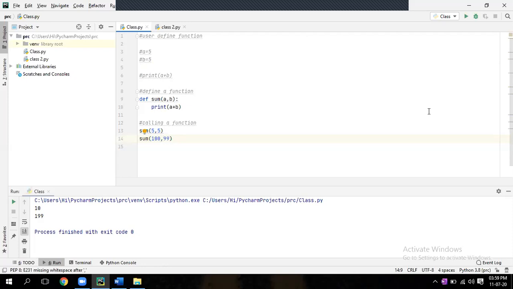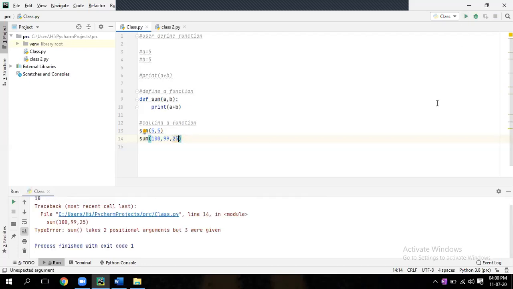Sir, for example, now here given 100 comma 99, right, sir? After that, if we give one more number, will it come? Good question. Run it. What is it showing? What is the error? Read the error. Sum takes two positional arguments, but three were given.